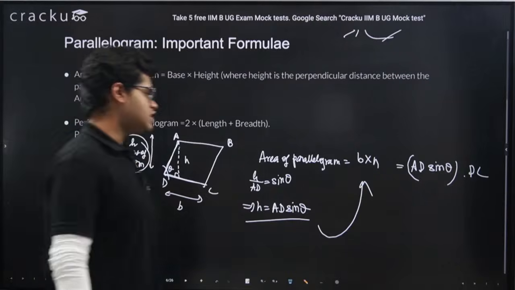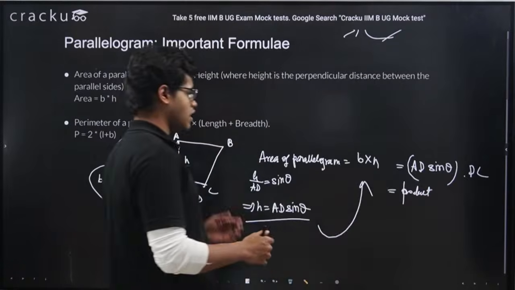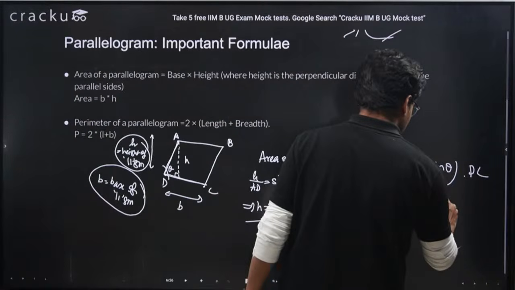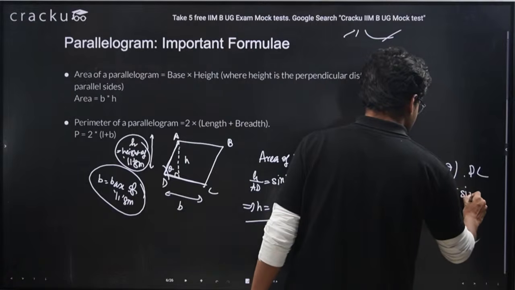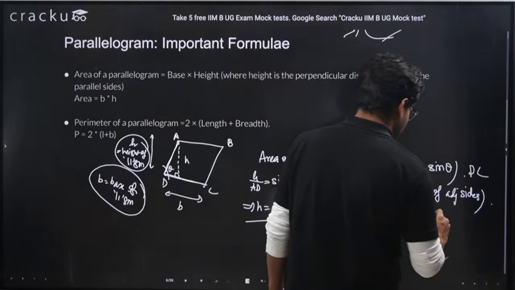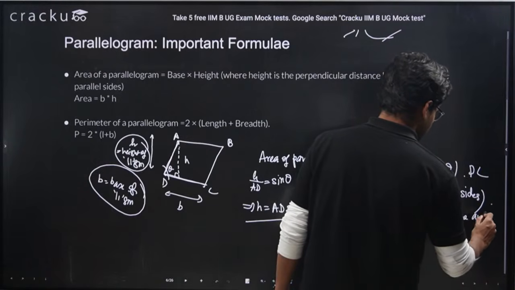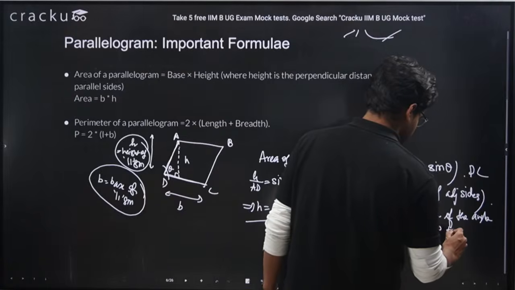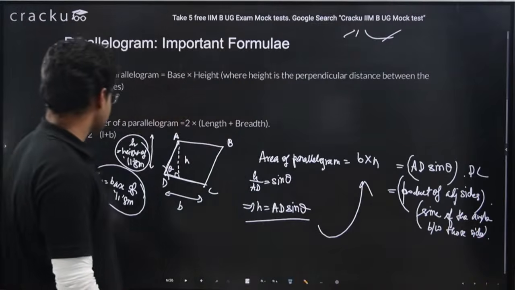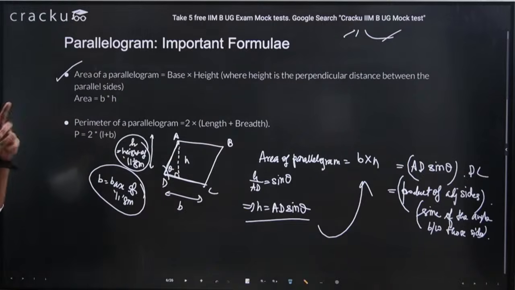Very important thing. This means it is the product of adjacent sides. AD and DC are adjacent sides. So area of parallelogram equals the product of adjacent sides multiplied by the sine of the angle between them. Sine function of the angle between those sides. Very important thing. Okay, so either BH or I can tell AB sine theta.